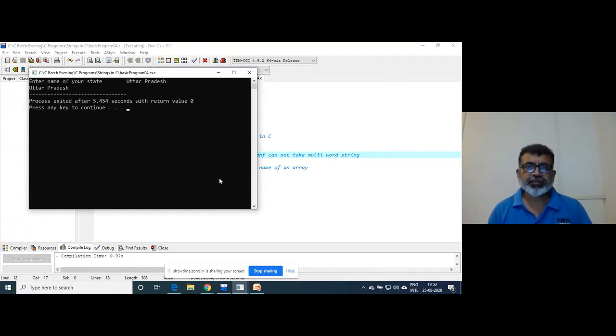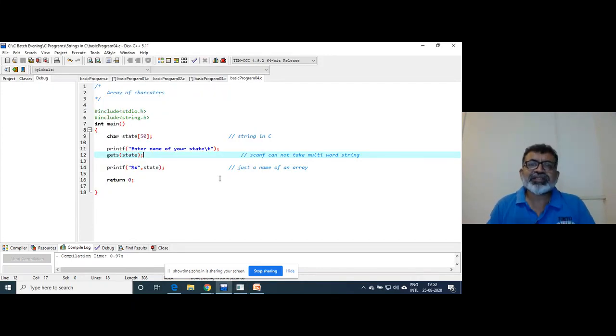If I write this, it takes it. So gets is a special function for string input. That is the reason. See the name of the function, gets, get string. So gets takes a multi-word string. Honestly, I have never faced any problem with the gets function.